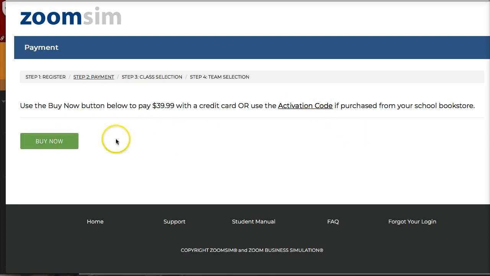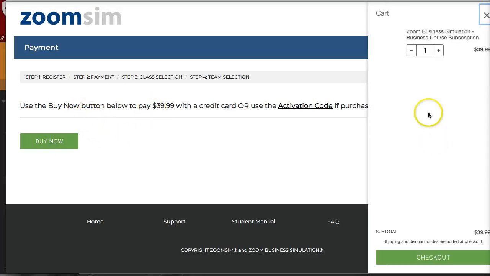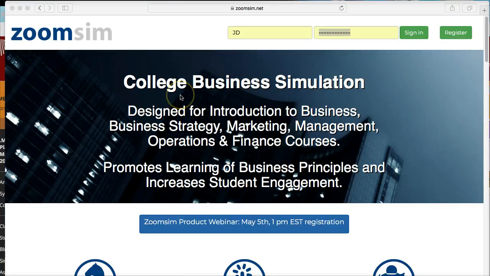We don't have activation codes because we're not using a textbook that would provide one. So we're going to buy it a la carte using this buy now button. Then the cart will open up, and we're going to click checkout. It'll prompt you to complete your credit card information. Once you've finished registering and paying for the simulation, you want to go into the main page and log in with your new username and password.